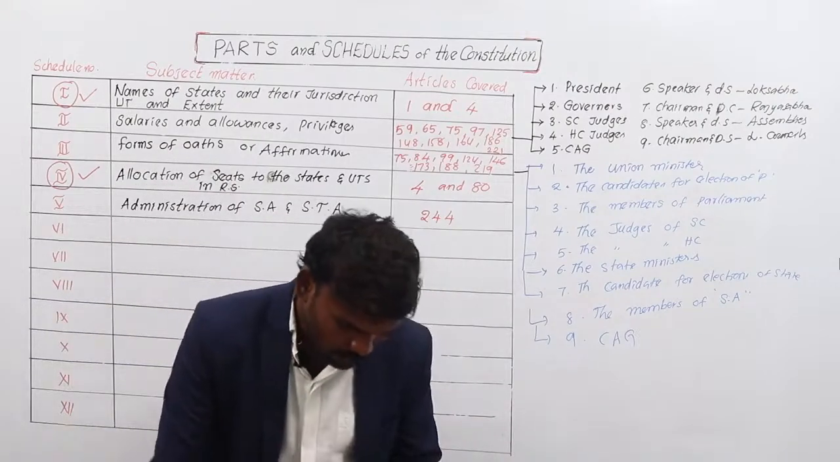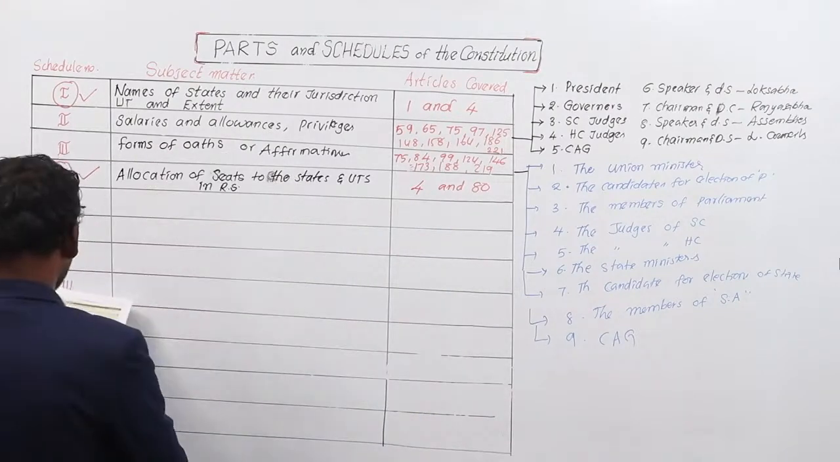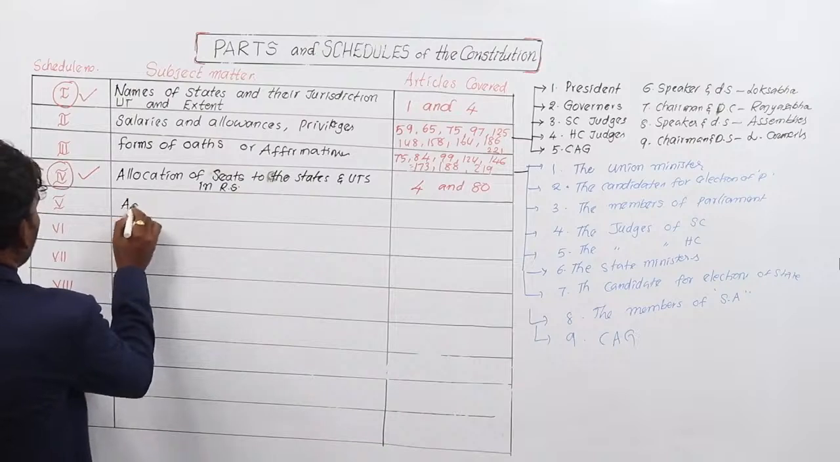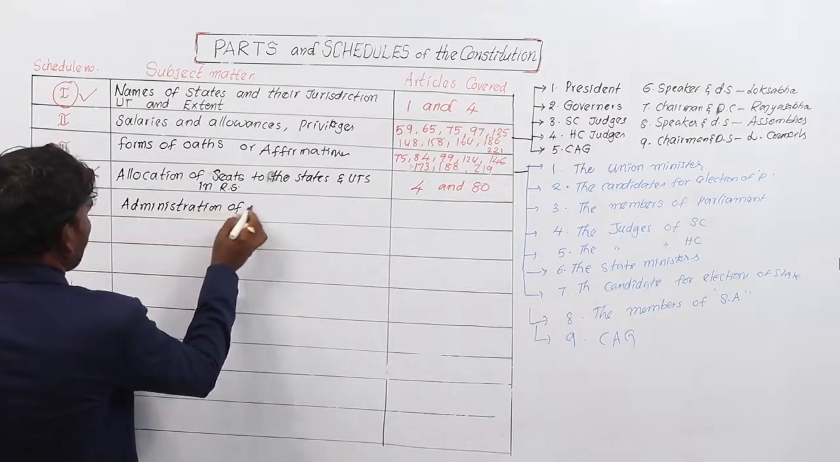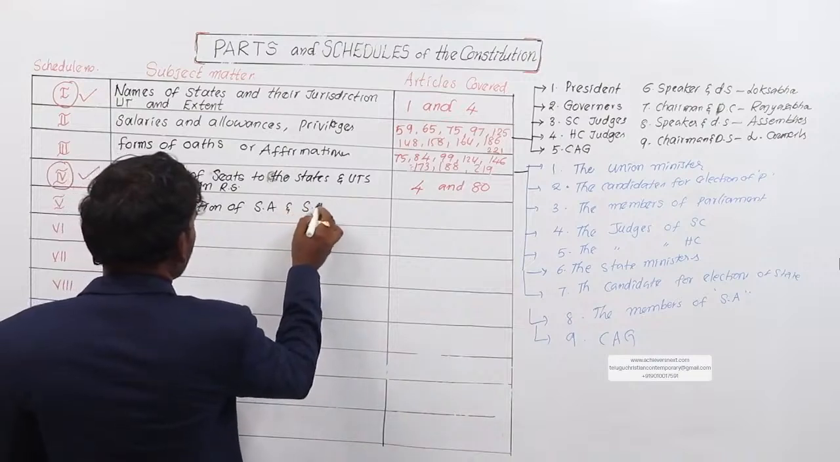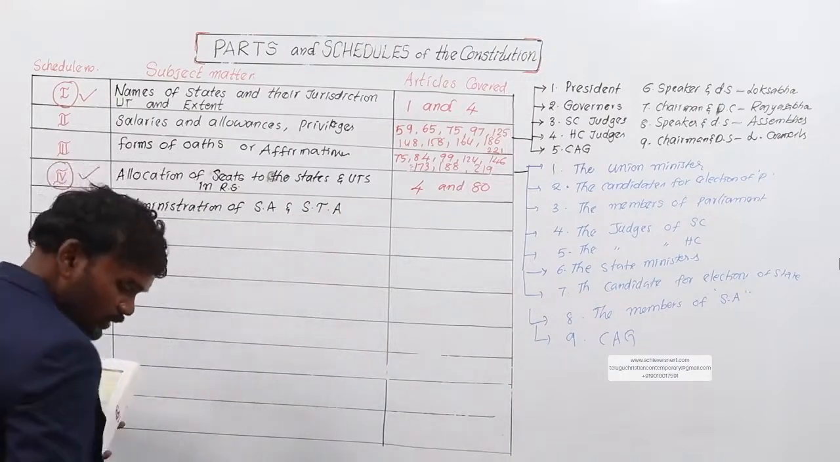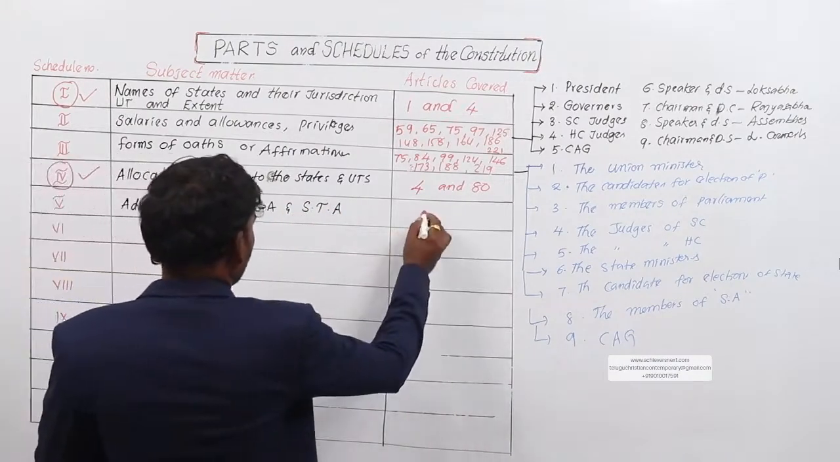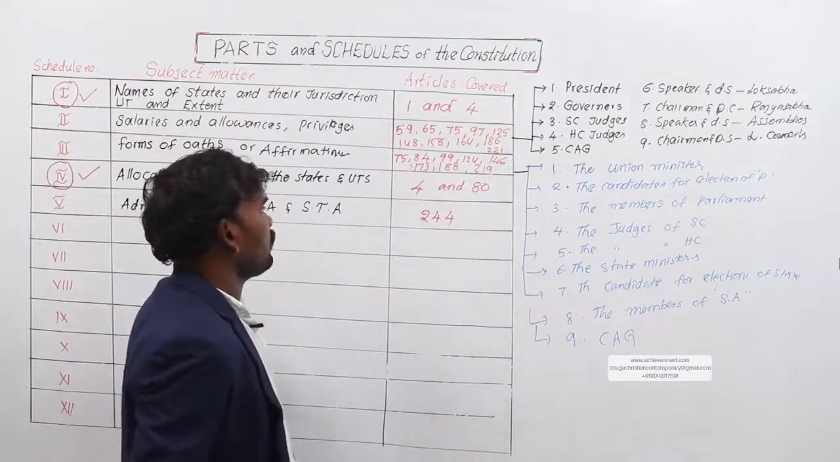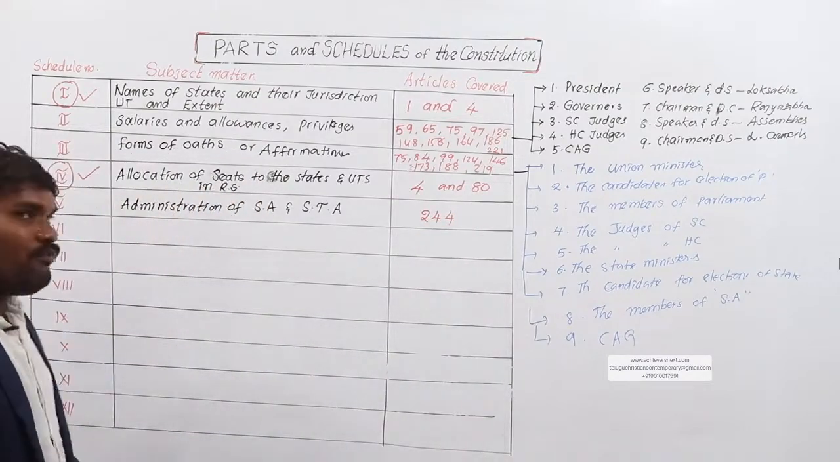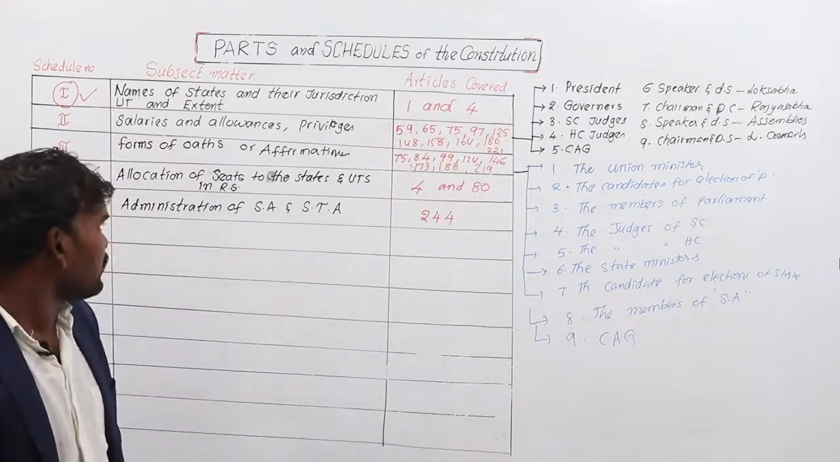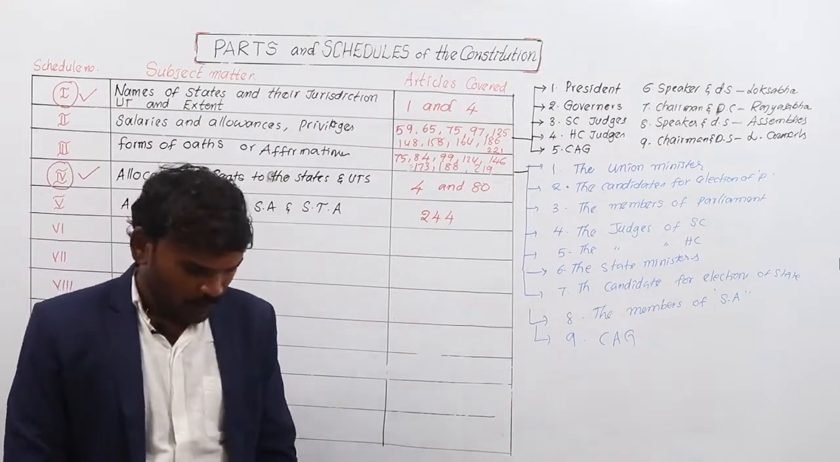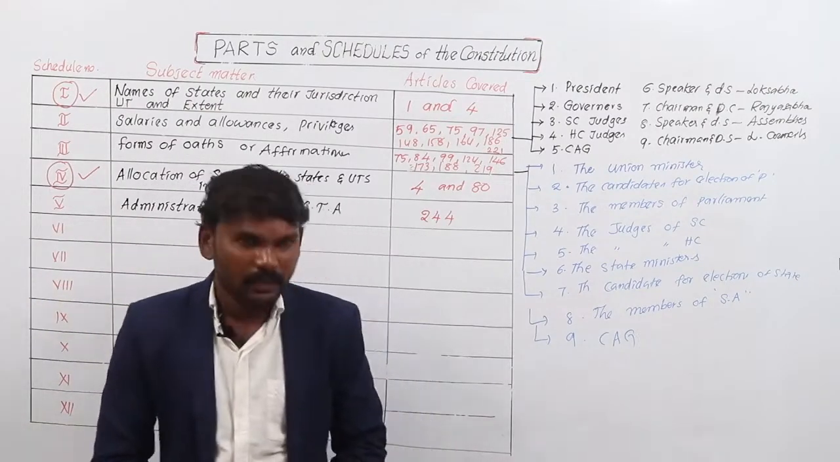Especially excluded are Assam and Meghalaya. The fifth schedule deals with the administration of scheduled areas and scheduled tribes areas. The article covered in this schedule is article number 244. The fifth schedule deals with the administration and control of the scheduled areas and scheduled tribes areas in India, especially excluding Assam, Meghalaya.